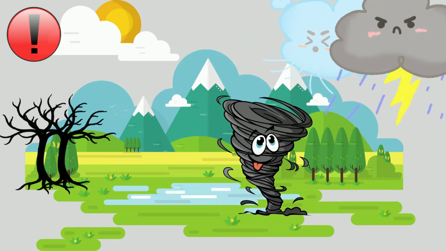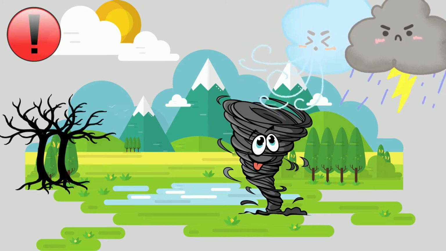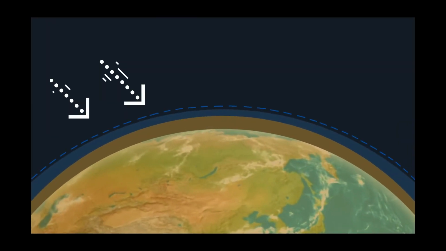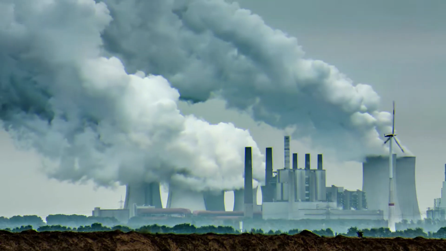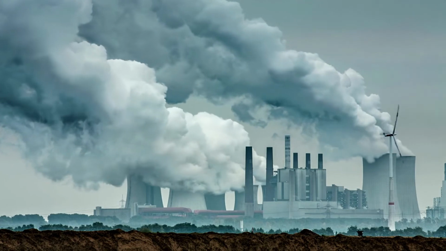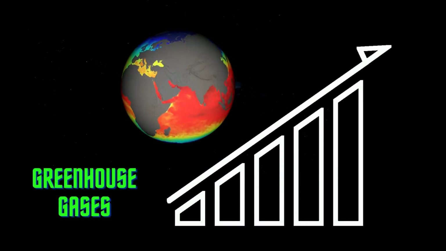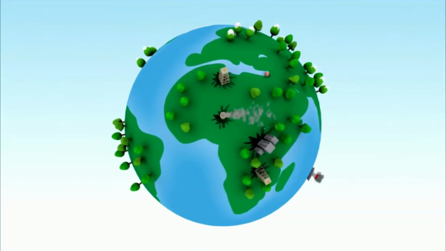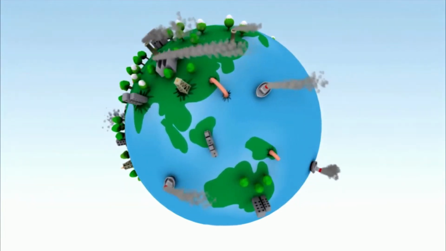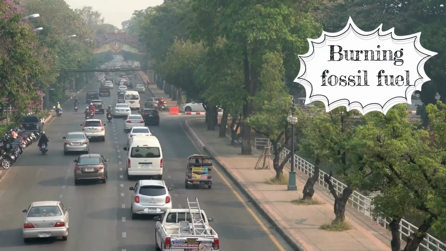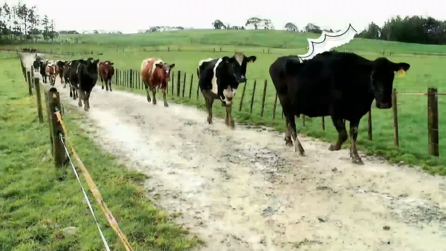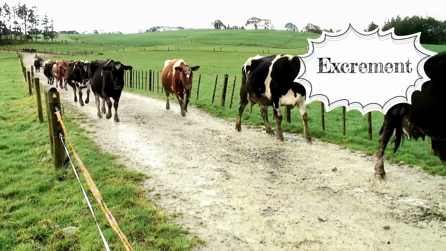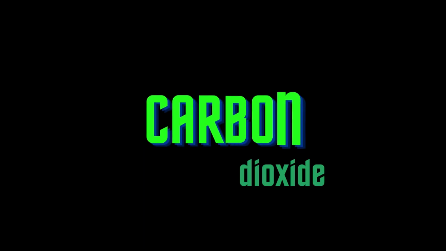Unfortunately, humans are the cause of this system's instability. As we all know, greenhouse gases absorb and re-emit heat naturally, and it is enough for us to survive. However, human activities are currently increasing greenhouse gas emissions, driving a rise in the greenhouse effect and climate change. For example, burning fossil fuels, deforestation, and a large amount of excrement produced by livestock farms would boost greenhouse gases like carbon dioxide, ammonia, and methane.